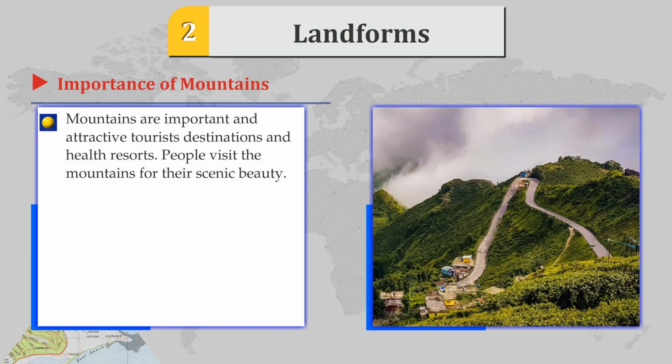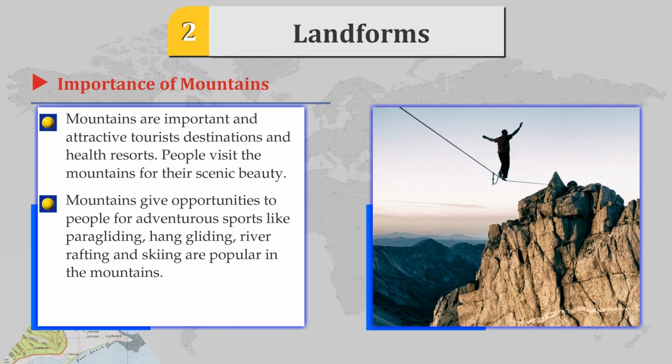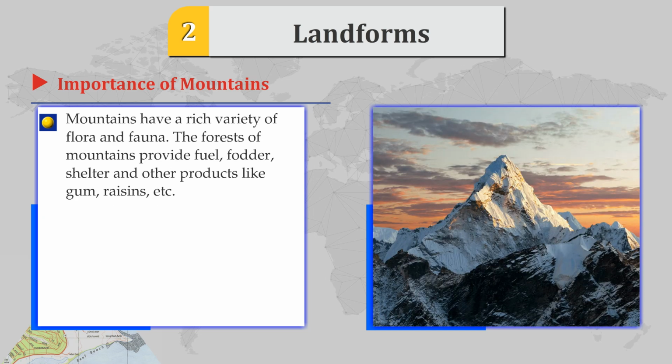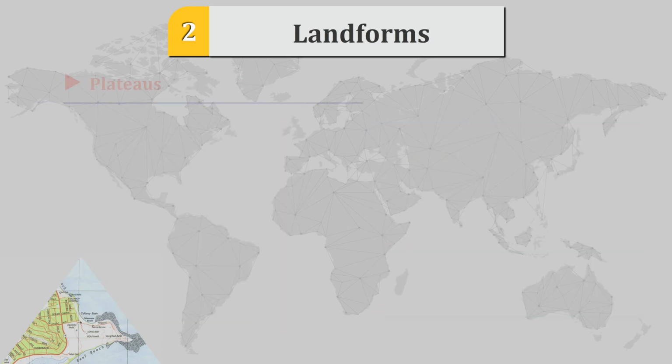Mountains are important and attractive tourist destinations and health resorts. People visit the mountains for their scenic beauty. Mountains give opportunities to people for adventurous sports like paragliding, hang gliding, river rafting, and skiing, which are popular in the mountains. Mountains have a rich variety of flora and fauna. The forests of mountains provide fuel, fodder, shelter, and other produce like gum, resin, etc. Mountains act like a barrier to hot and cold winds.